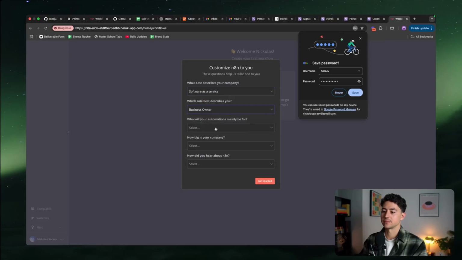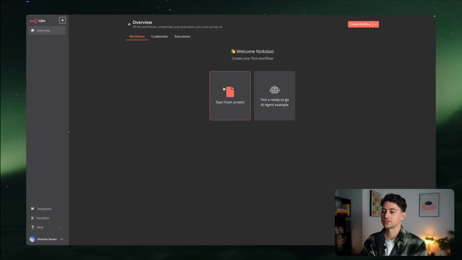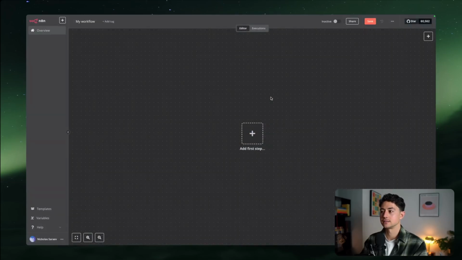We're gonna go software, business owner, myself, less than 20 people, and then Google as per usual. And we got some paid features, and then voila, we can now start from scratch all over again with our n8n install, self-host number 4. The next way to self-host n8n is actually just do it on your own computer using Docker.